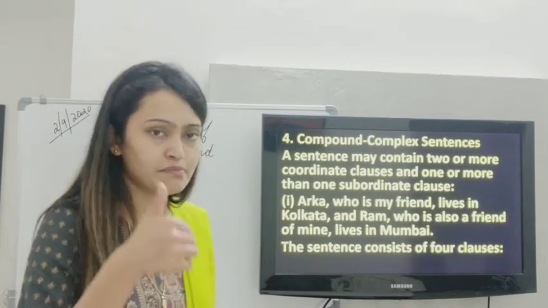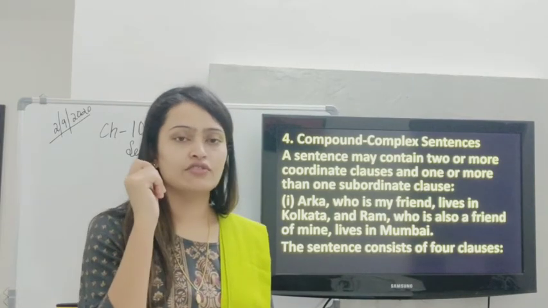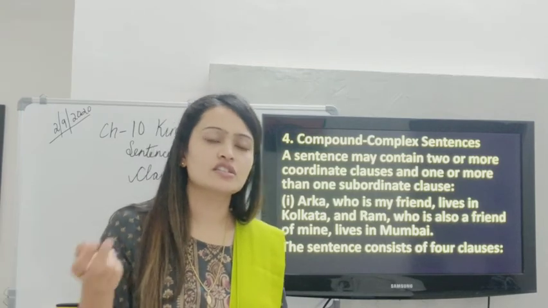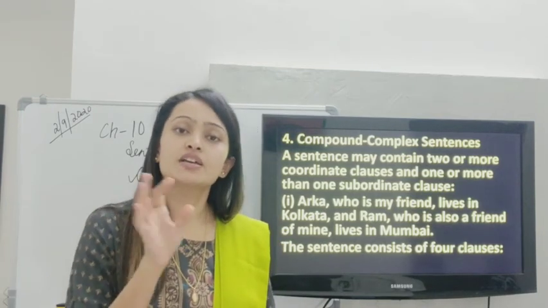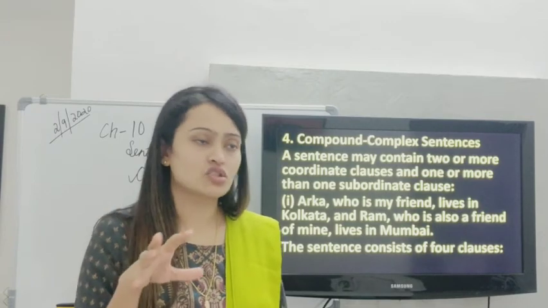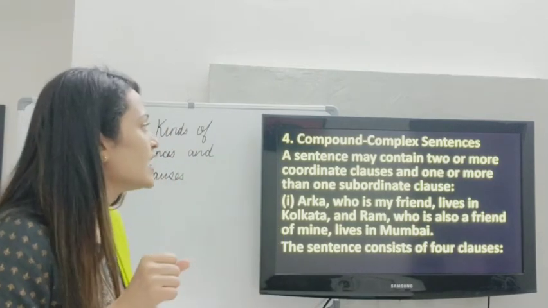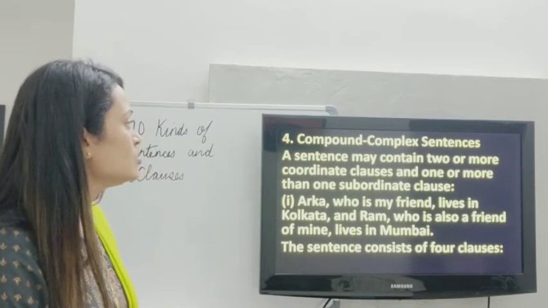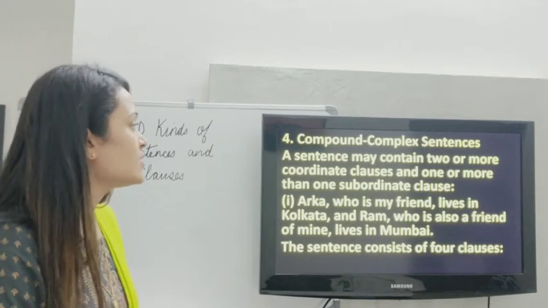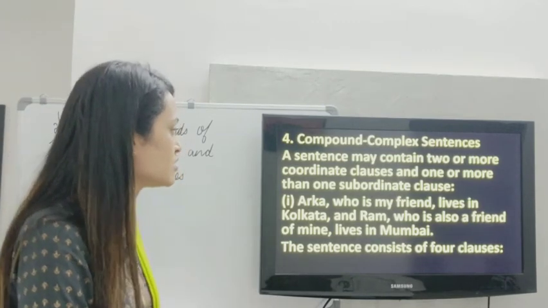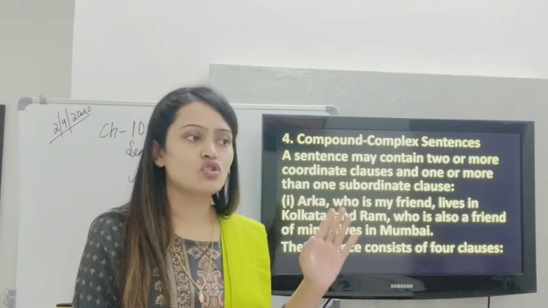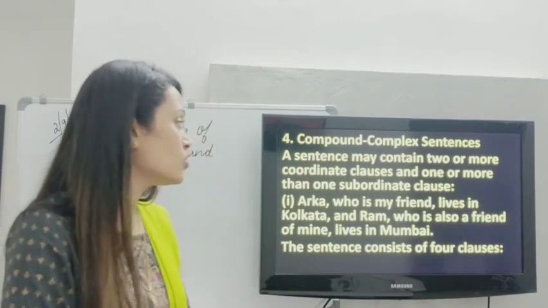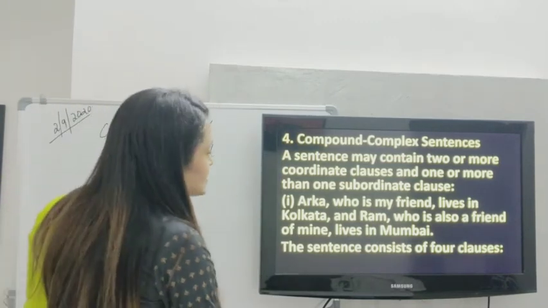We have started with the simple sentence, one clause. Then we have a complex sentence, in which we have one main clause and one or more subordinate clauses. Then we have a compound sentence, in which we have coordinate clauses, main clauses, important clauses. Now we have compound complex sentences. A sentence may contain two or more coordinate clauses and one or more subordinate clauses. So basically it's a mixture of two or more main clauses and one or more subordinate clauses. Let's consider the example.